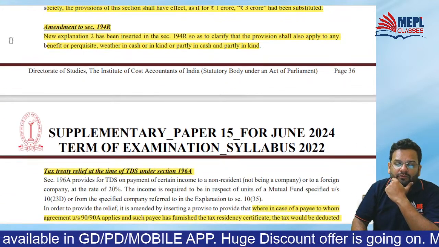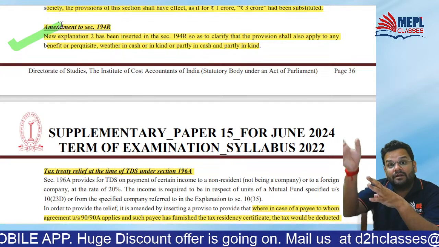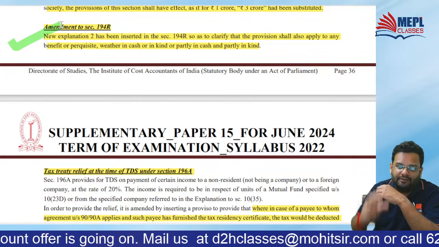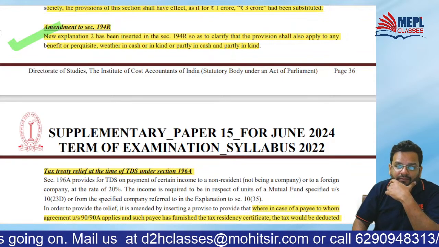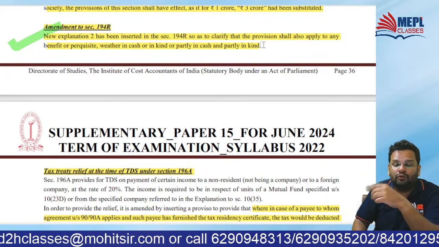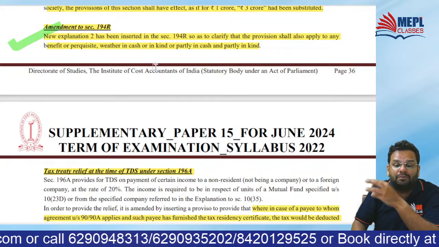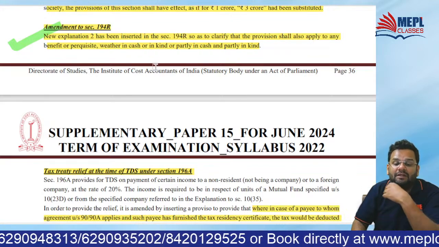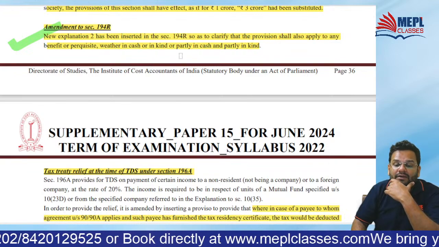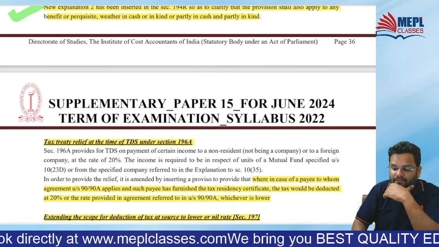194R, you know, is for TDS on perquisites. In case of a businessman getting anything in kind, it is TDS on that. So new Explanation 2 has been inserted to 194R to clarify that the provision shall apply to any benefit or perquisite, whether in cash or in kind or partly in cash and partly in kind.